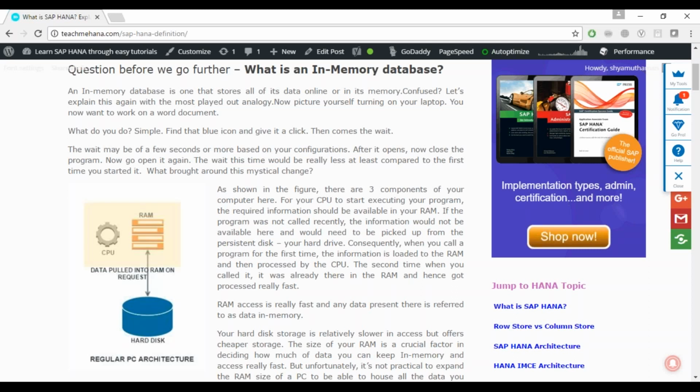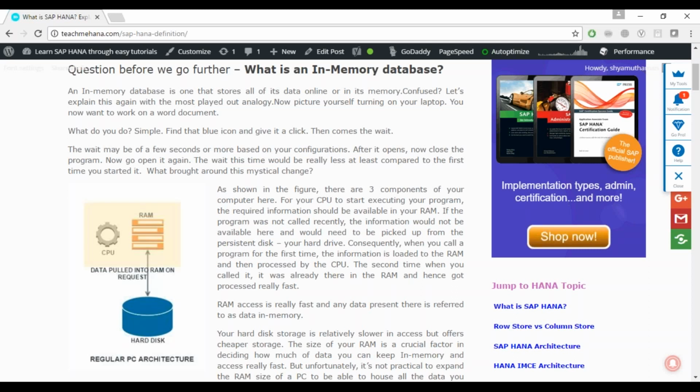So what if your entire set of data models could be on that BW Accelerator? It would be really expensive, but what if it could? So HANA tries to answer that question.